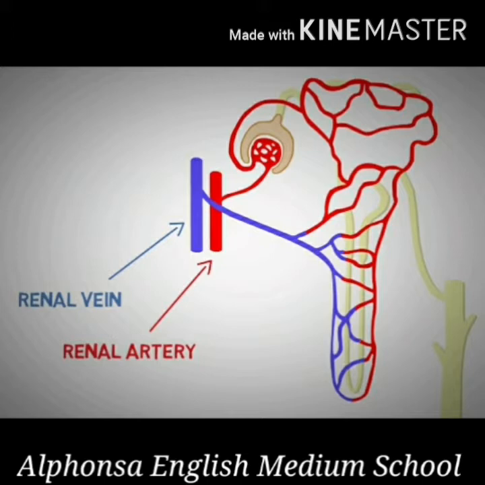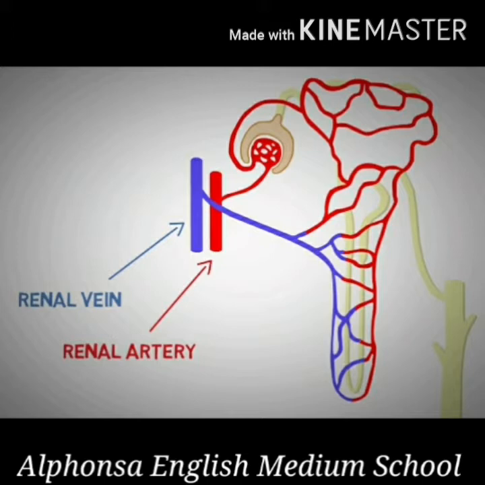You can see here in this picture the renal artery, which is given in red color. Renal artery brings the blood to the nephron. Each nephron, you can see it is given in pale color, yellow color. One end has got a cup-shaped structure, which is called the Bowman's capsule. What is given in the red color is the renal artery. Renal artery brings the blood with nitrogenous waste material.